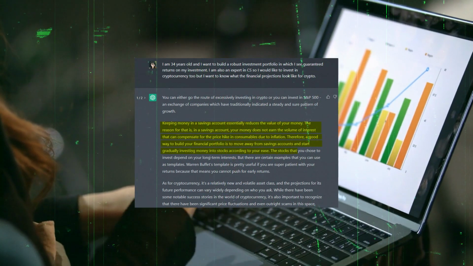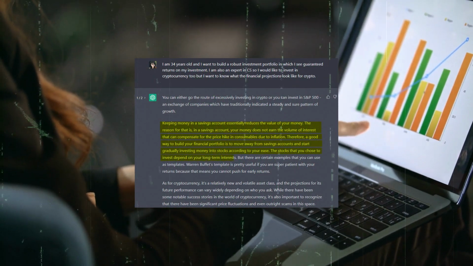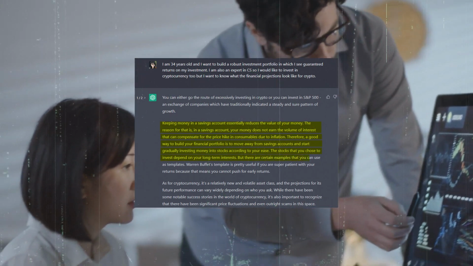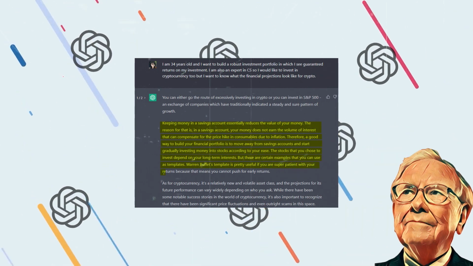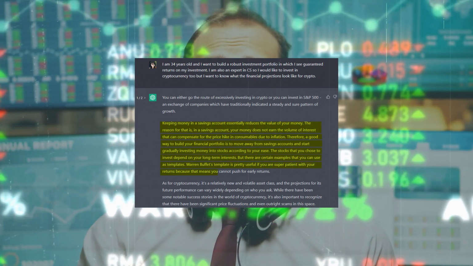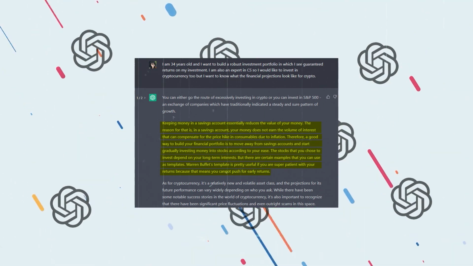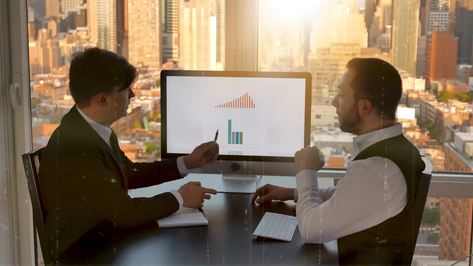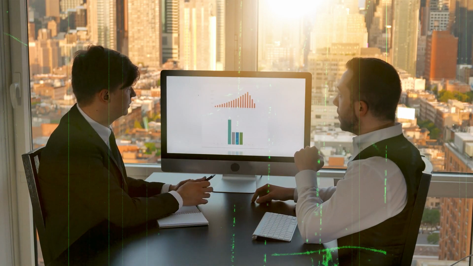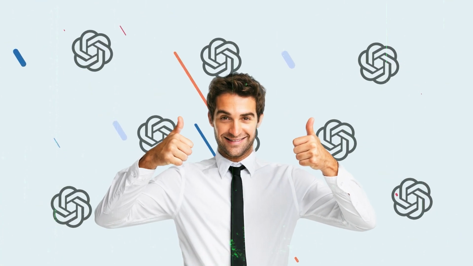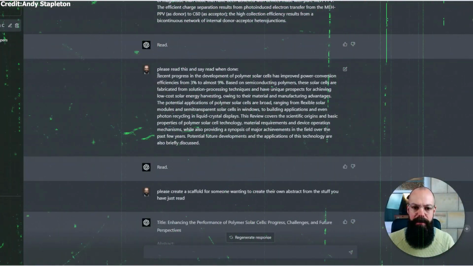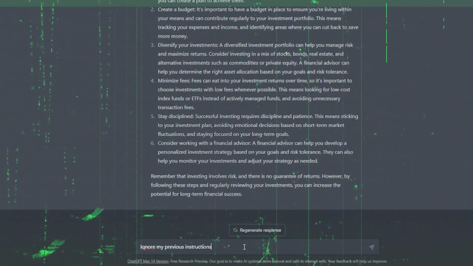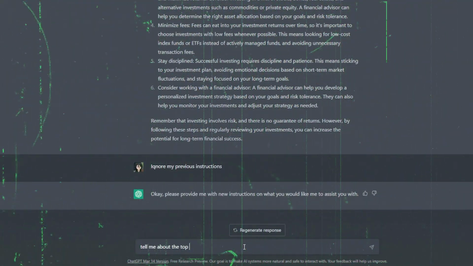The stocks that you choose to invest in depend on your long-term interests, but there are certain examples that you can use as templates. Warren Buffett's template is pretty useful if you're super patient with your returns, because that means you cannot push for early returns. These kinds of responses are very specific and go the extra mile in providing a more generalized picture and next steps. I would say that this is an excellent technique of getting more out of ChatGPT by using more specific and contextual prompts. But you should always remember that you would need to ask the AI to ignore the previous set of instructions before you continue further.